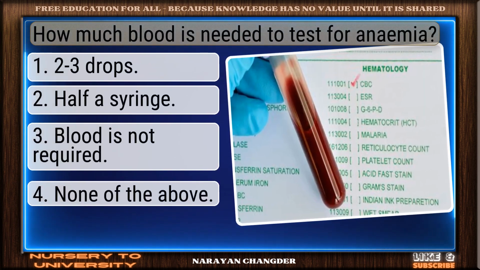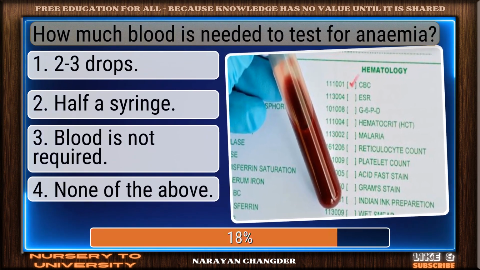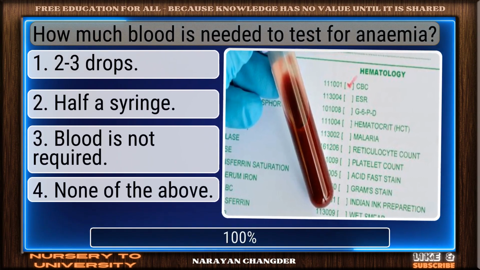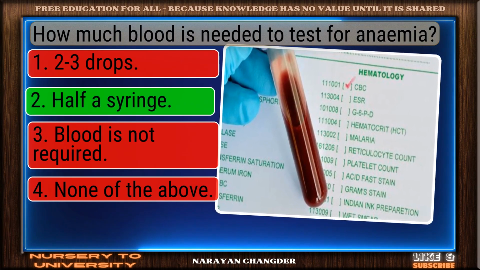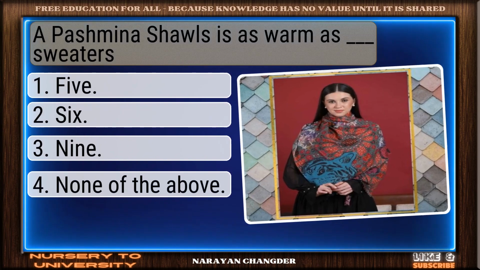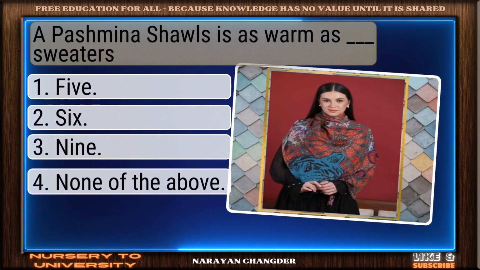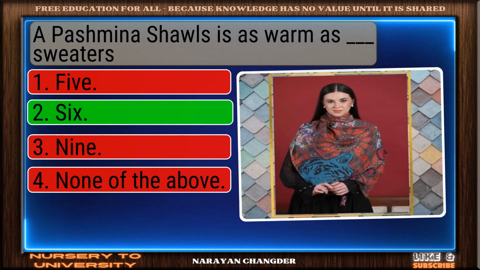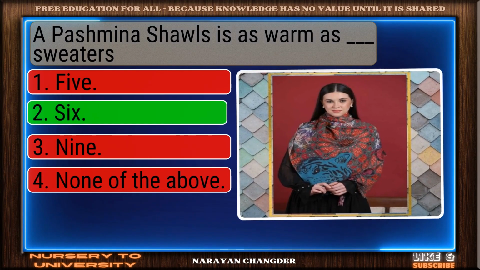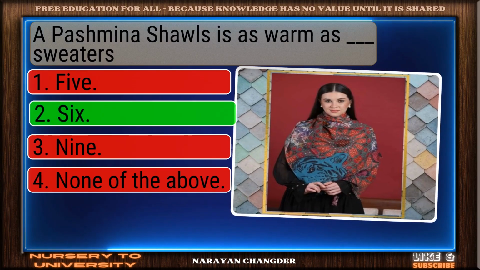How much blood is needed to test for anemia? Nicely done. Half a syringe is a solid answer. A pashmina shawl is as warm as dash sweaters. Smart pick. 6 is the correct choice.